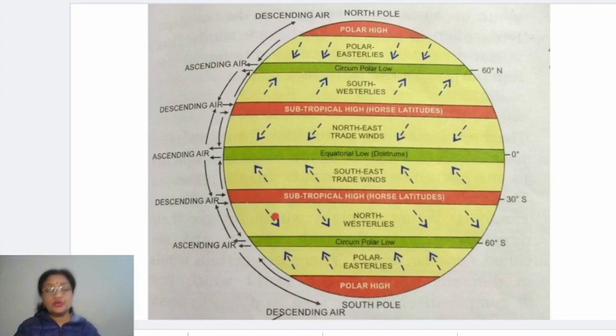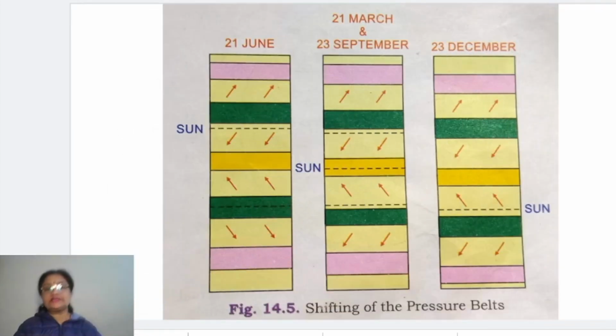That is the sun. So basically, what is the basic reason behind the shifting of pressure belts? You should understand one thing. The sun is the main reason behind that, because the sun is behind the formation of various pressure belts. Ultimately, what we are talking of is the variation in temperature, and variation in temperature is because of the variation in the amount of insolation received at different places, over different latitudes of the earth. So the basic reason behind that ultimately is the sun.